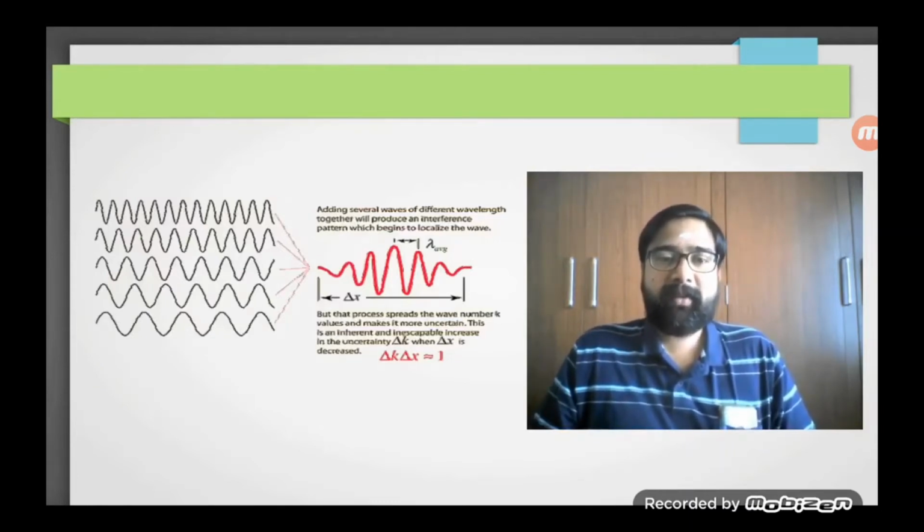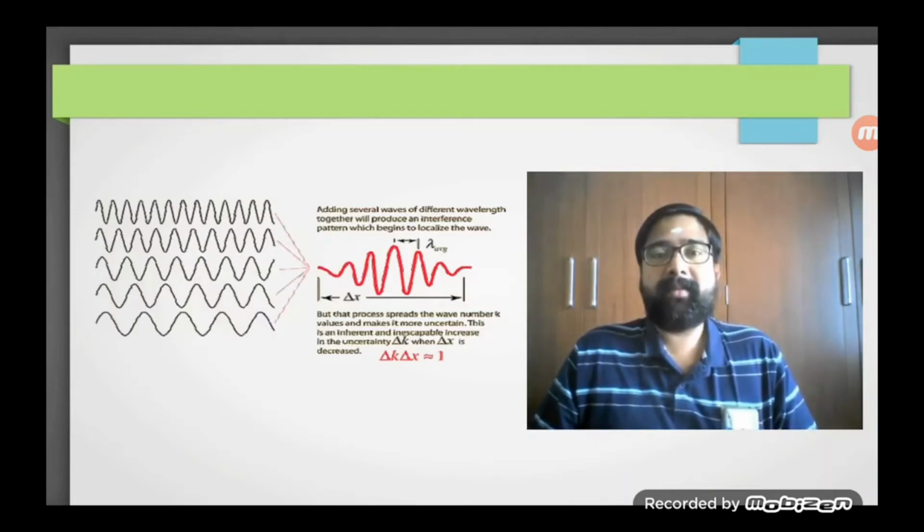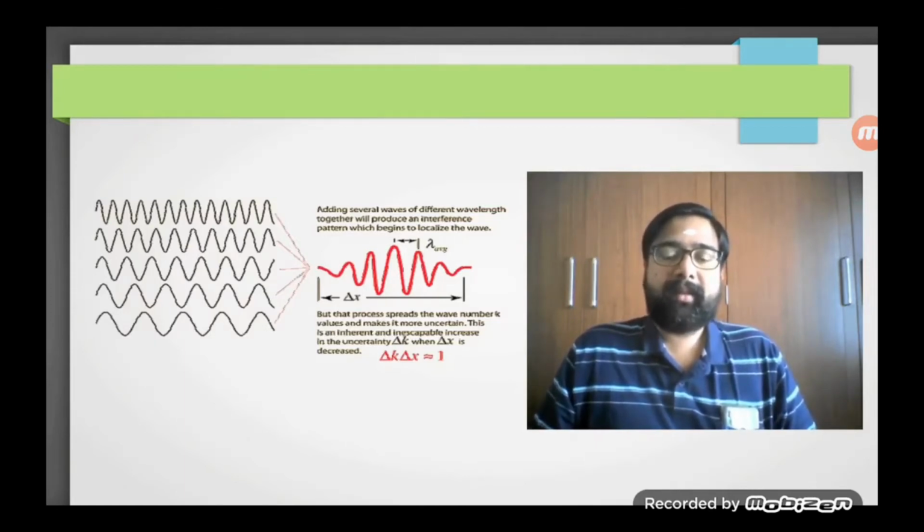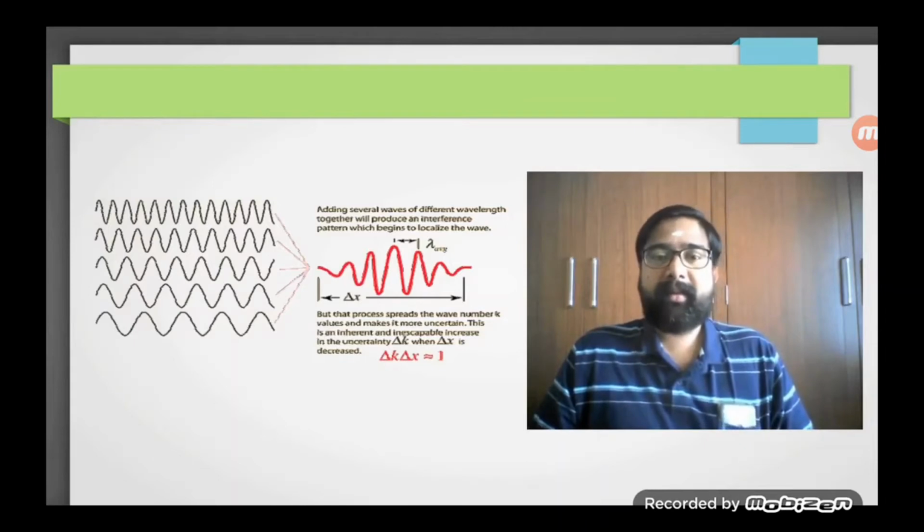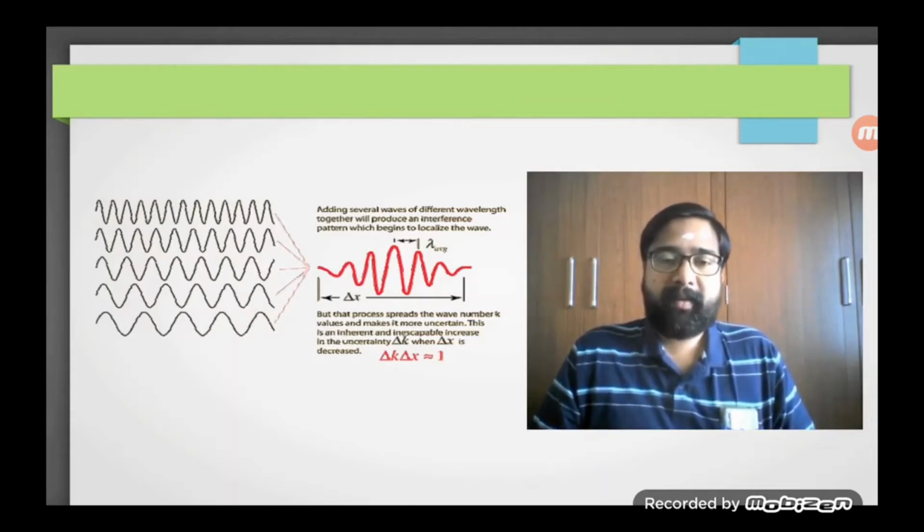We can produce a wave packet by superimposing several waves which are slightly differing in their wave numbers, because we know that the de Broglie hypothesis equated that the momentum of a particle is related to its wave number.